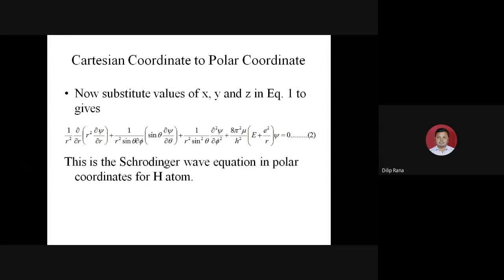Students, as far as Nagpur University is concerned, we need to remember this equation for the examination purpose, and it is very easy. If you practice, you can easily remember it. Now you can see here all the Cartesian coordinates x, y, z are replaced by r, theta, and phi. Now this is the coordinate, and it gives more exact information of the hydrogen system in polar form.